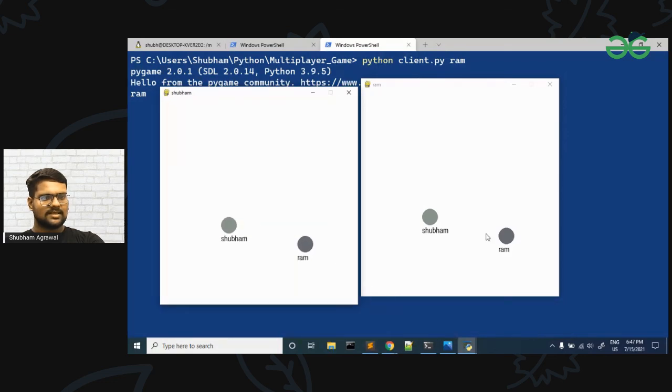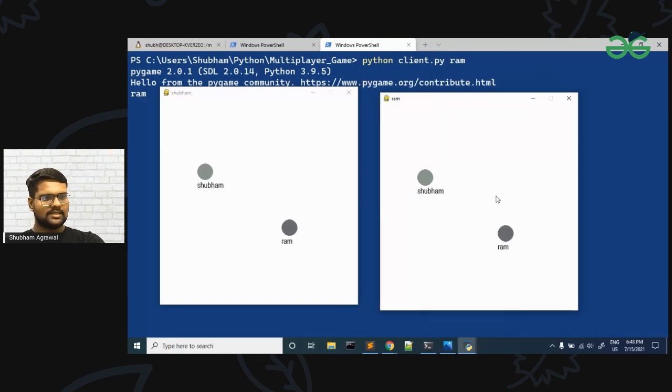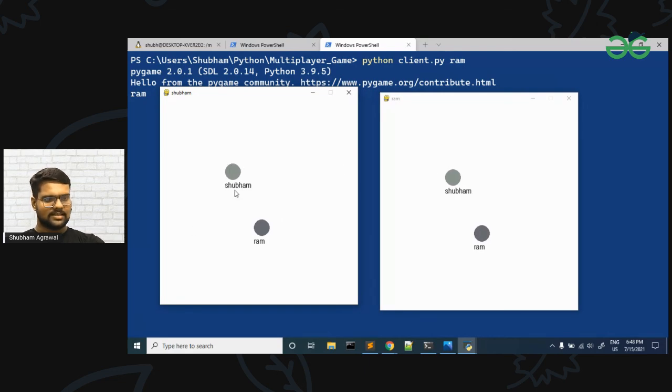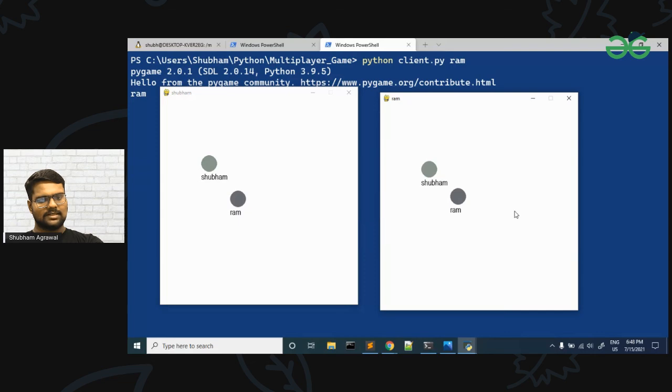And in here, if I move Shubham, then Shubham is moving, and if I move Ram, then Ram is also moving. So both the things are synchronized. If I'm moving the Ram here, then it is moved in this window, and if you are moving the Shubham here, then it is moved in this window. Then in both the windows it is moving. So our game area is synchronized, and if a player makes an up move, down move, or left or right move, then it can be seen in the other player's window. Okay, and if other players make a move, then it can be seen in that player's window.